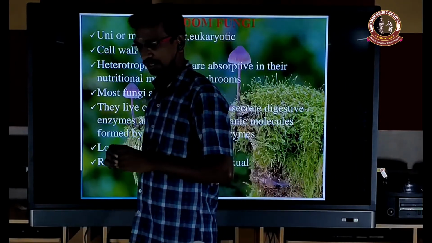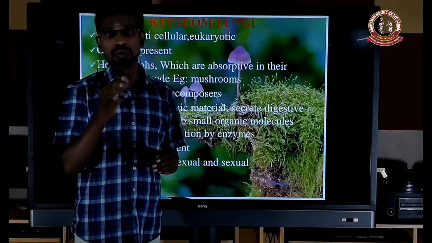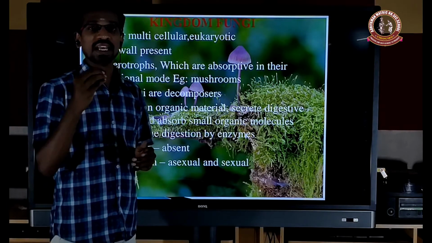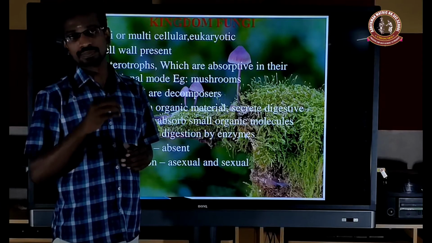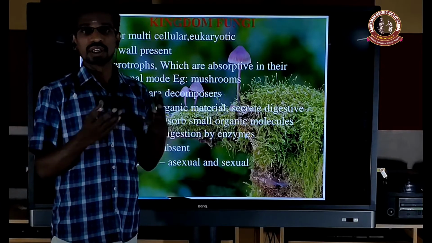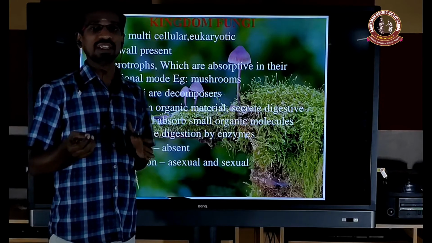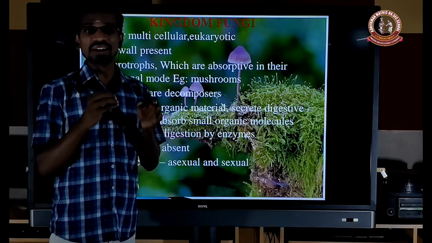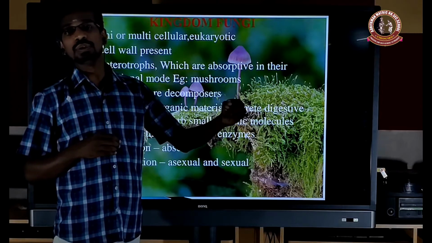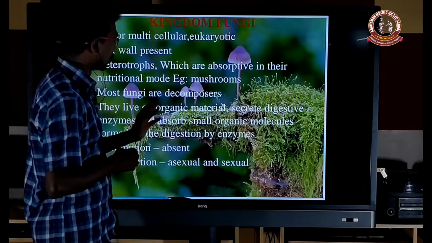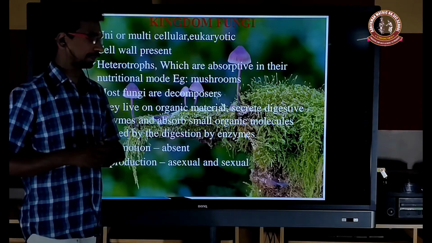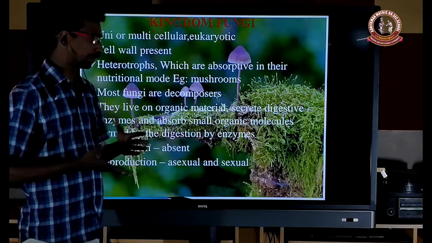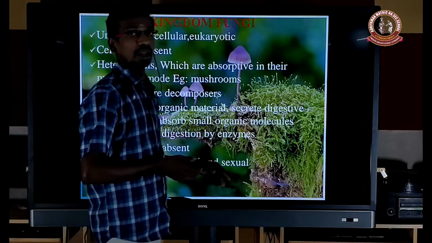In the fermentation industry, the yeast plays a very important role to ferment the particular raw material by secreting the exoenzyme, that is zymase. In the alcohol industry, how does alcohol production happen? The zymase enzyme comes out from the yeast cell and digests the outside content, and incomplete oxidation occurs. As a result, it produces alcohol. So that is how the exoenzyme is formed. Locomotion is mostly absent because, like a plant, it does not have any locomotory organ. And the reproduction may be sexual or asexual.